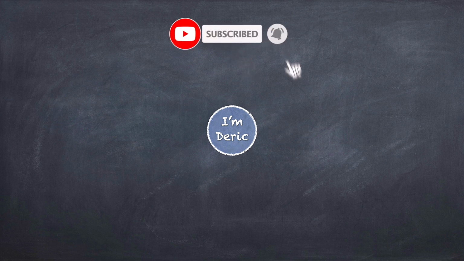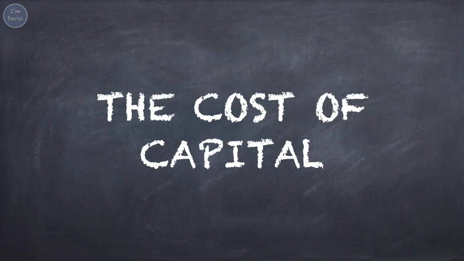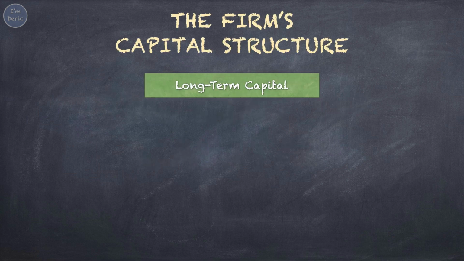Welcome to my channel. In this video, I'm gonna explain to you the cost of capital. The capital structure of a firm refers to the specific combination of long-term capital used to finance its operations and growth. When you run a business, you need money. That's what we call capital. The problem is, how to get the capital.